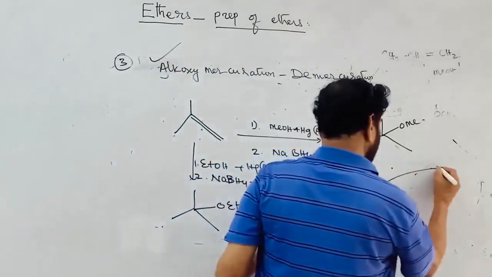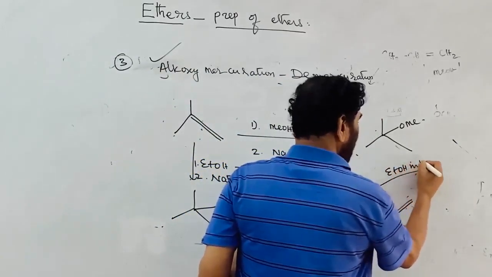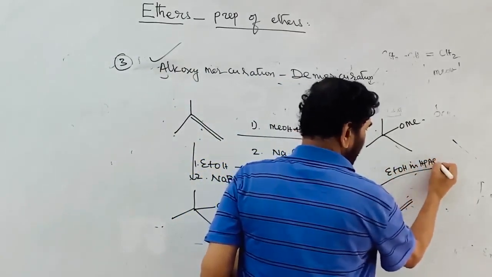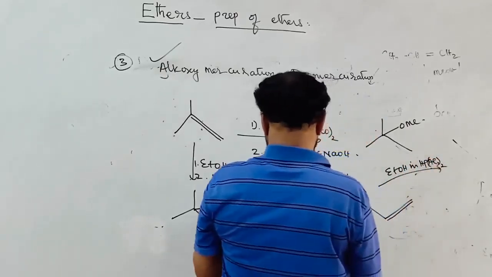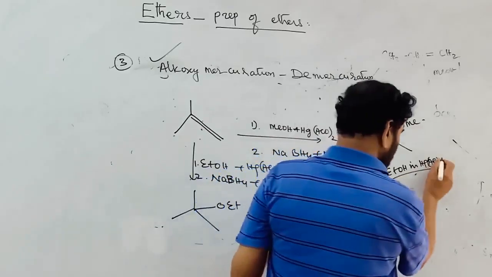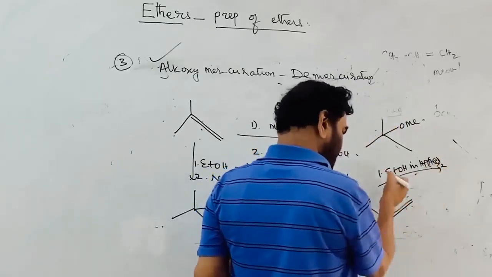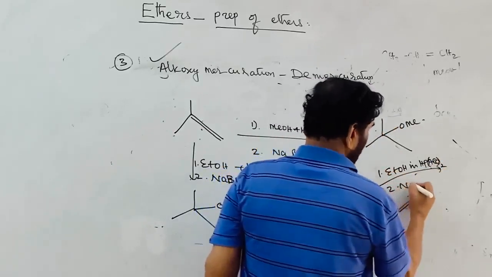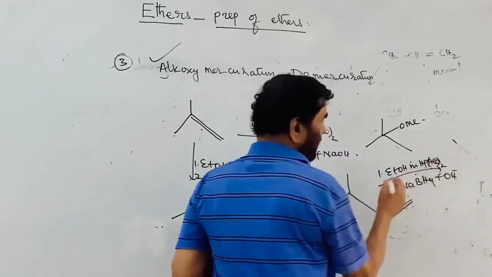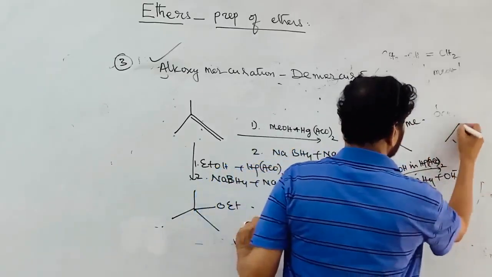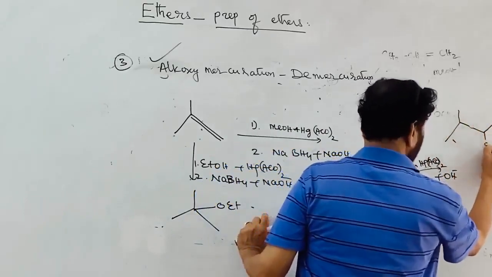So if it is treated with ethyl alcohol and mercuric acetate, acetate taken twice, then alkoxymercuration demercuration, sodium borohydride in alkali, finally you get the simple Markovnikov addition of ethyl alcohol.